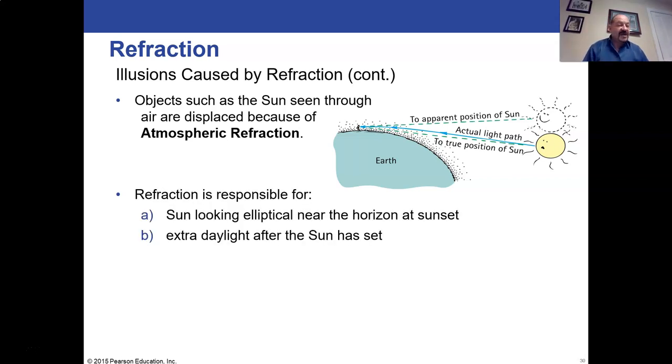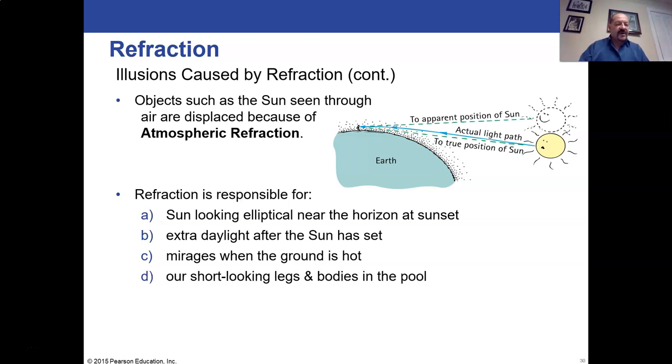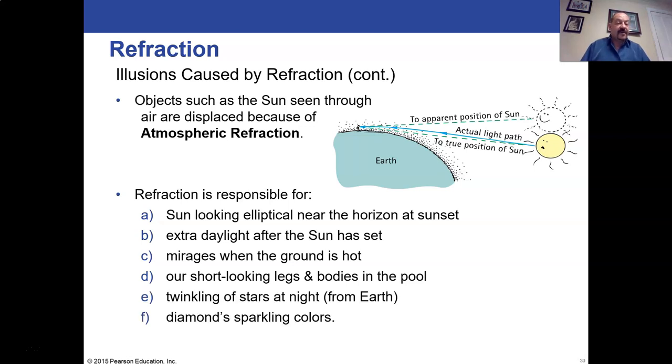So refraction is actually responsible for a lot of different things. The sun looking elliptical, this oval shape of the sun, having that extra daylight even after the sun is set, because some of the light is refracted and we see the sun higher than it actually is. But you also get mirages. These are the mirages in the desert or when the surface of the ground is super hot, and we'll talk more about that in the next slide. We've already mentioned how when you're in a pool, any objects in a pool look higher up than they actually are because of the refraction of light and where we think it's coming from. So that makes our legs look short and stubby in a pool when we're in the water.